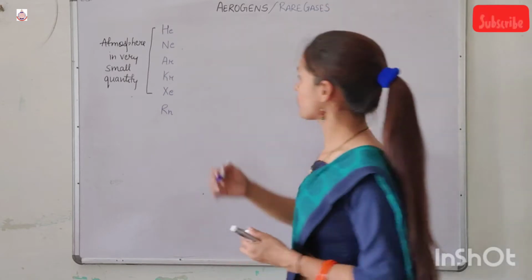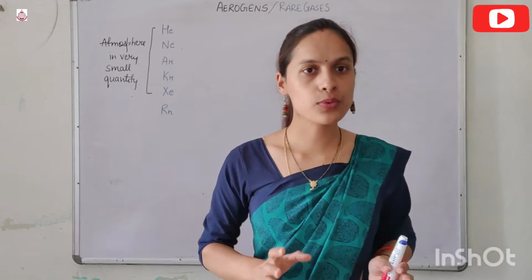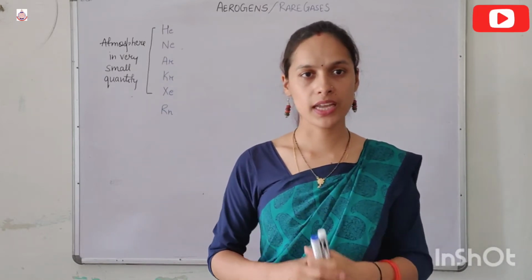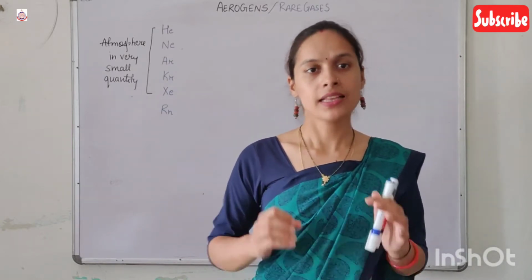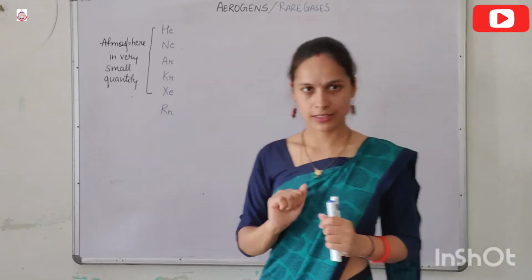So why are these known as aerogens or rare gases? Because they form a composition of the air, though the amount is very less. That's why they are known as aerogens or the rare gases.